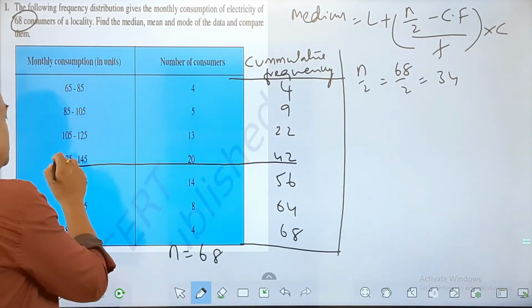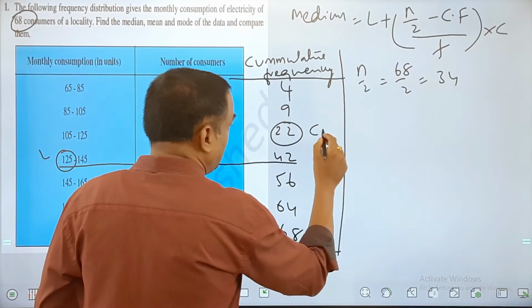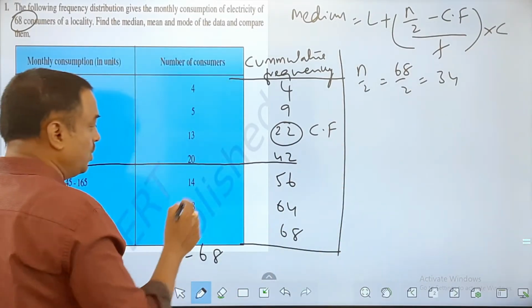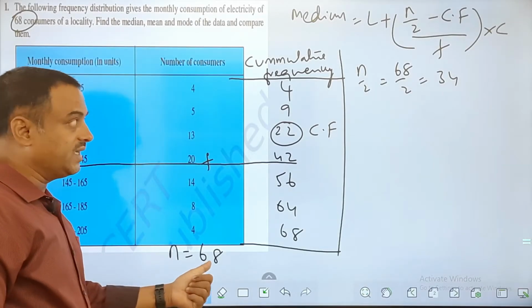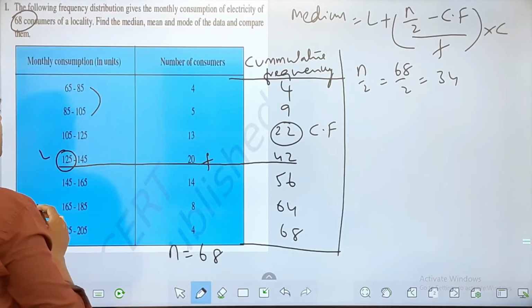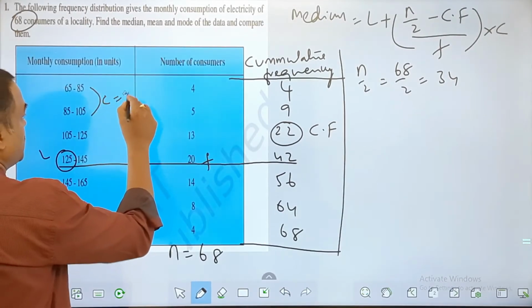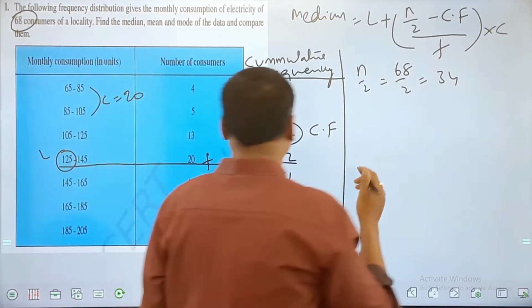Now the rest of the numbers, you call this L. This you call Cf, the cumulative frequency value. This you call f, the frequency value. N you can see, and the value of C here is the difference. And the difference I find here, C is equal to 20. Every time the difference is 20. So now apply the numbers.